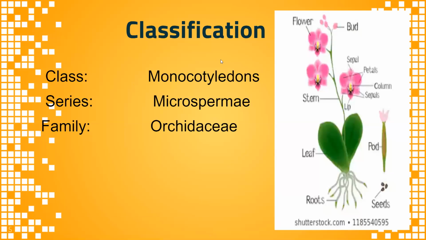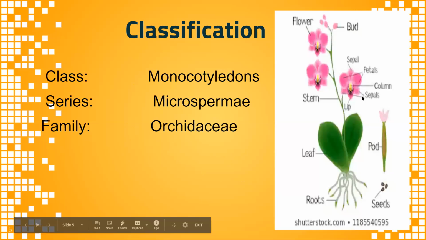Once we observe the classification of this family, the class is monocotyledons, the series is Microspermae, the family is Orchidaceae, and the genus is Vanda. This is the structure of the Orchidaceae plant.